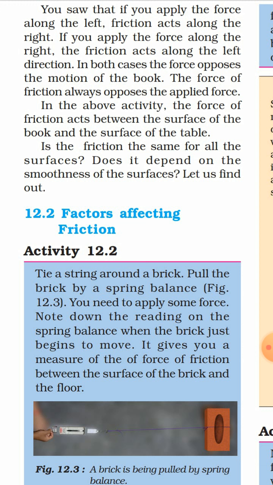In the above activity, the force of friction acts between the surface of the book and the surface of the table. जो फोर्स ऑफ फ्रिक्शन होता है बेटा वो हमेशा एक्ट करता है जो दो सरफेस कांटेक्ट में होते हैं. So the force of friction always opposes the applied force and it acts between the two surfaces which are in contact with each other. Is the friction the same for all the surfaces?